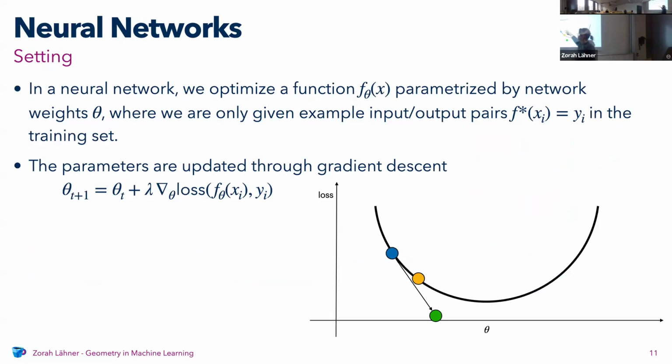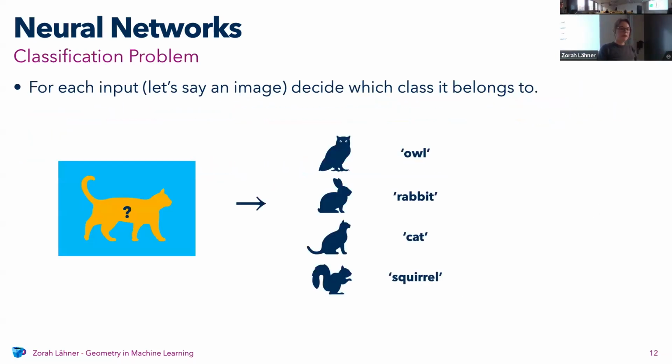So here we have our previous parameters. We know we should go in this direction. This will be our correct new parameters, but because the gradient is just a linear approximation, we probably don't go the entire way, but we do small step size updates in gradient descent. And of course, if you don't go the whole way, it's an interpolation problem. So if your data doesn't interpolate well, that's a big problem.